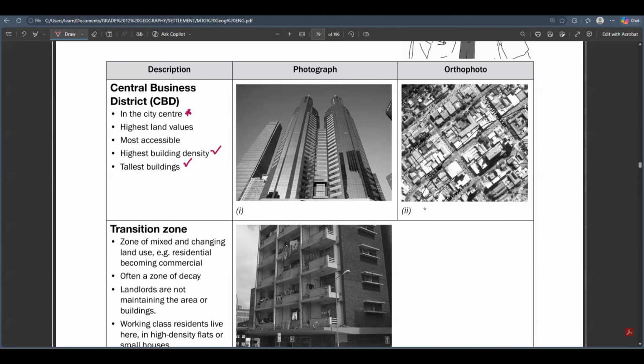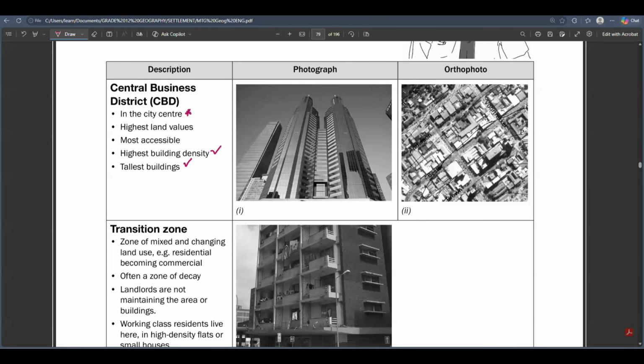Go to Johannesburg. The Johannesburg CBD spans from around MTN Taxi Rank all the way until around Wanderers Street, around those areas. That is the CBD for Johannesburg. That place is always full. There's a lot of people. There's a lot of traffic. Even when you're trying to drive, you cannot drive in the Johannesburg CBD. Reason being, people are doing business there. There are even taxi ranks for people to commute to different places. So it's always so packed. So the CBD has got the highest building density and it has got the tallest buildings.